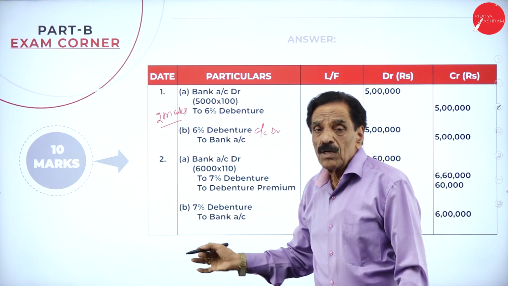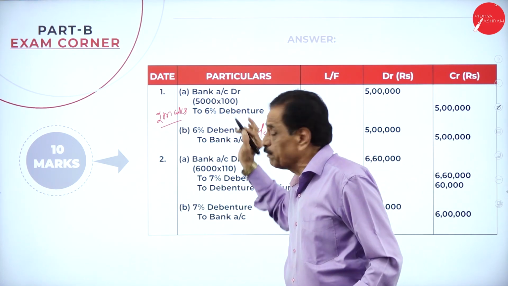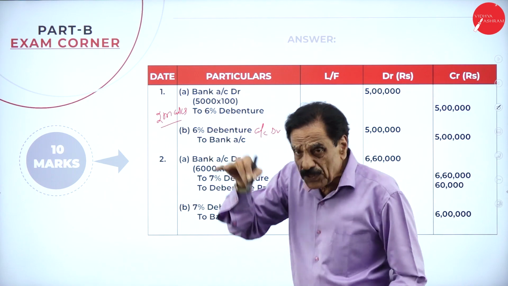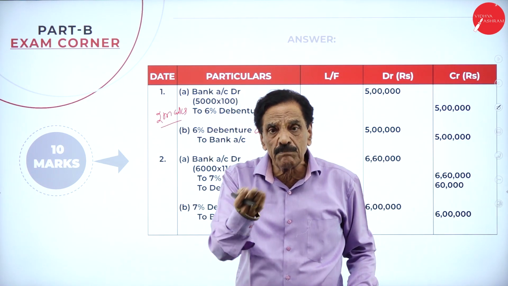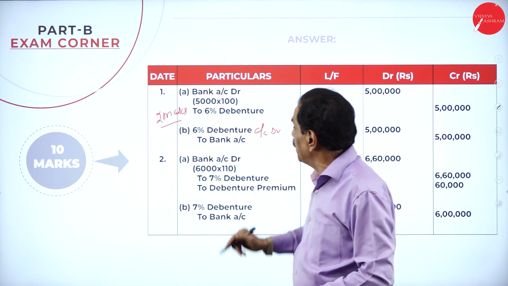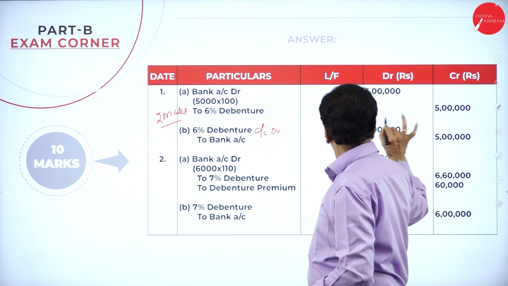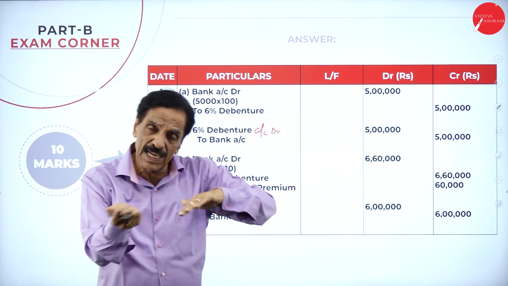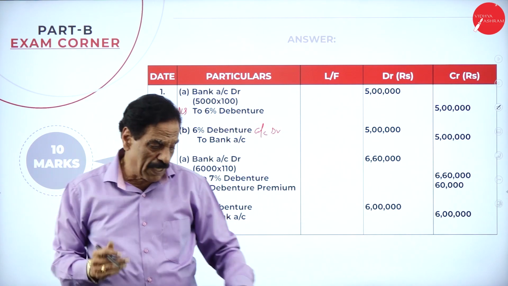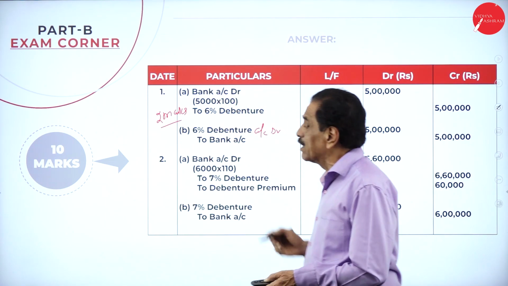What's the entry now? Bank account debit to 6% debenture account, 6% debenture account debit. When you say bank credit, the side is going out; when you say bank debit, it is coming in. What's the entry? Bank account debit, 6% debenture account debit to bank, paid at par. Taken at par, redeemable at par. So the first entry is over, you got the 2 marks.